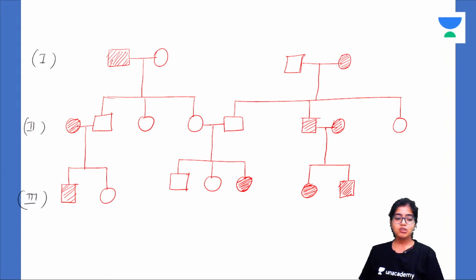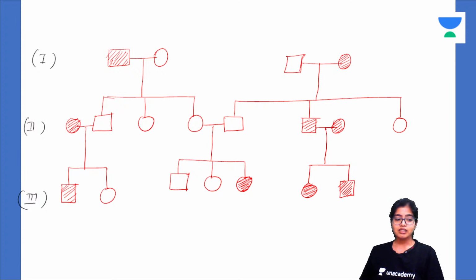Now, can you see there is no sex predilection here? Males and females are affected in any pattern. So what it shows is it is not sex linked, it is autosomal. Now, if it had been dominant, then even if this male was affected, he would have affected all the siblings. Okay, because it is autosomal, not sex linked.